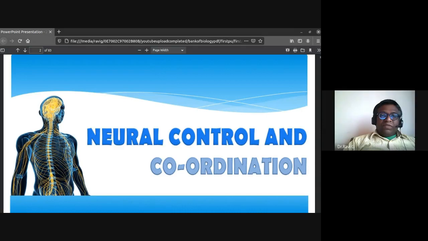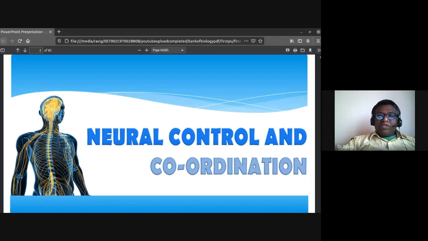So we'll commence with the topic of neural control and coordination, the coordination that is involved in the functioning of the nervous system. You might have studied in your lower classes that the nervous system is of different types: CNS, PNS, ANS. That is the central nervous system, which consists of the brain and spinal cord. The brain is protected within the cranium.